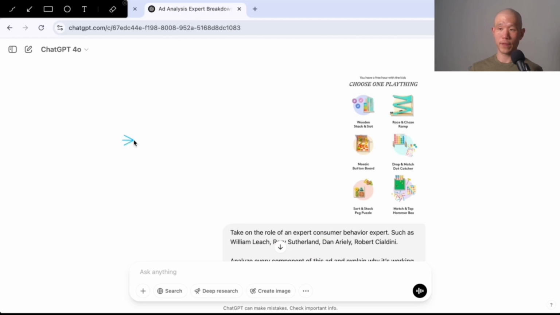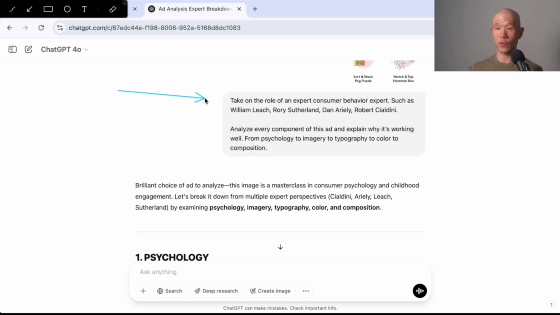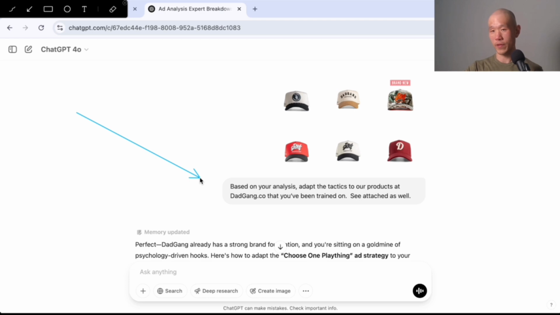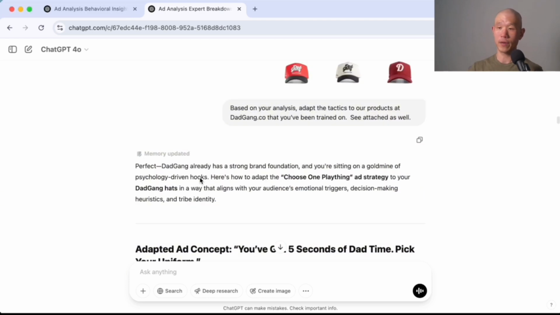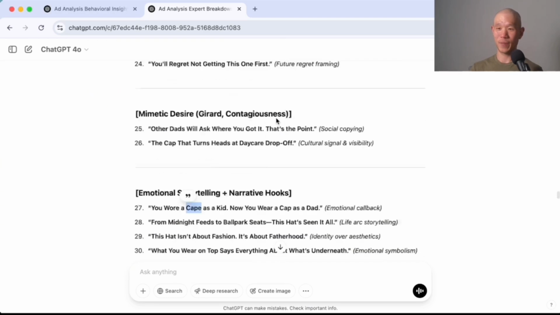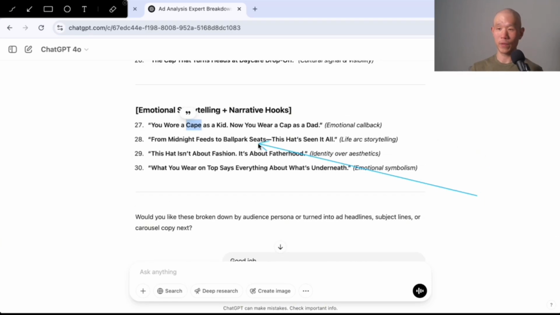So I started off with the same standard reference image and prompt with the consumer psychology experts, did the breakdown, again, did the analysis for how you would take what you just analyzed and then adapt it to our products. Then this is where it changed a bit. Give 30 different headlines using different approaches from the psychology legends I mentioned. So then it spat out 30 different headlines. And the one that I ended up liking was this one over here.